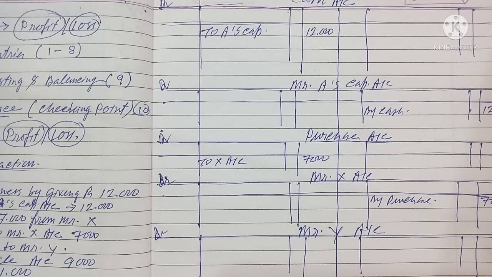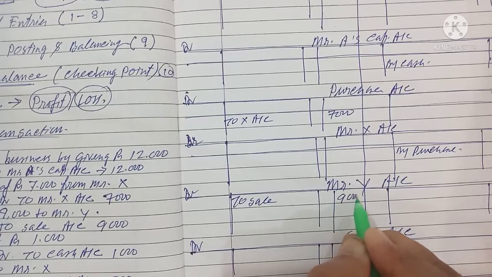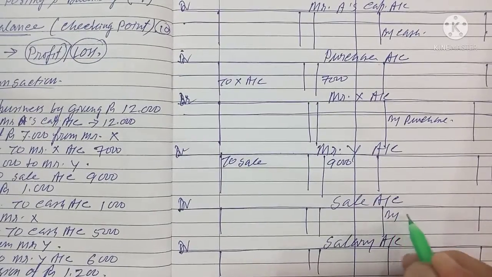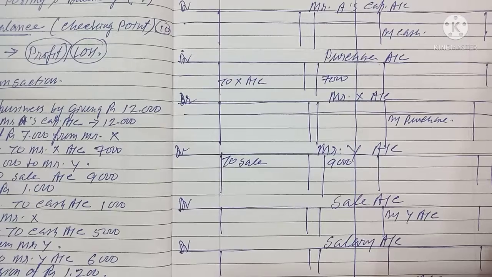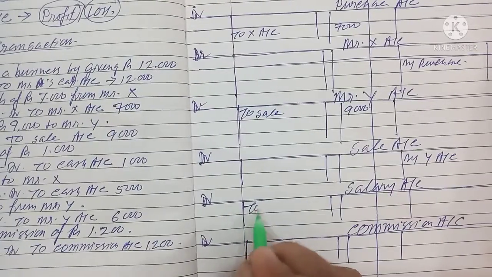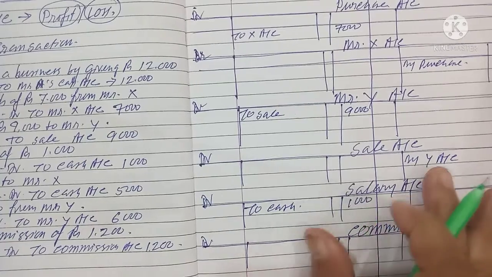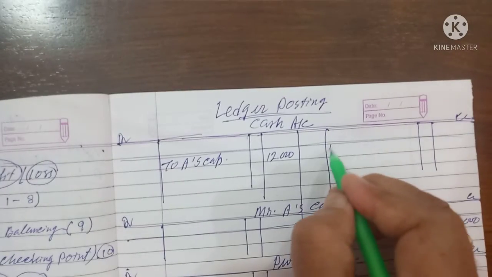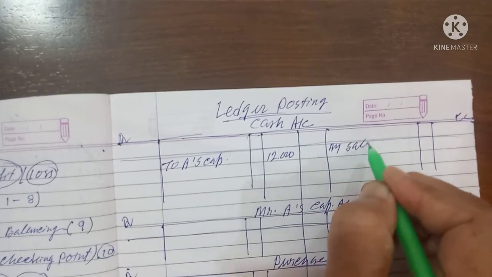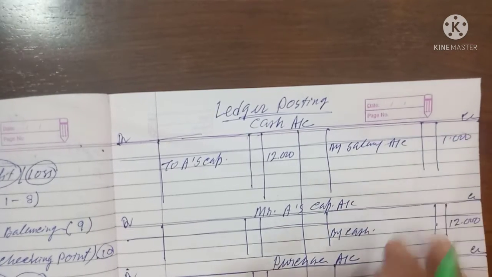Third, Y account debit to sales, 9,000. Y account debit to sales, 9,000. Sales account credit by Y, 9,000. Third is over. Fourth, salary account debit to cash, 1,000. Cash account credit by salary account, 1,000.